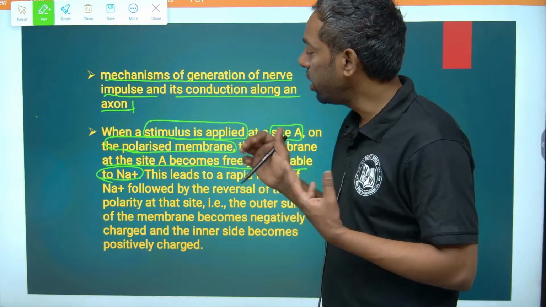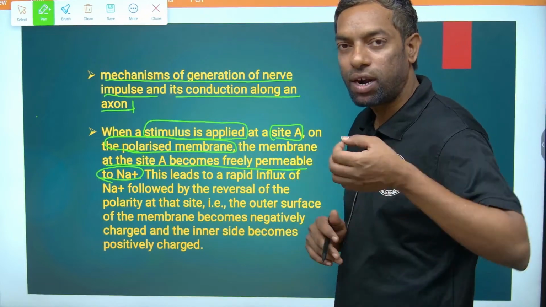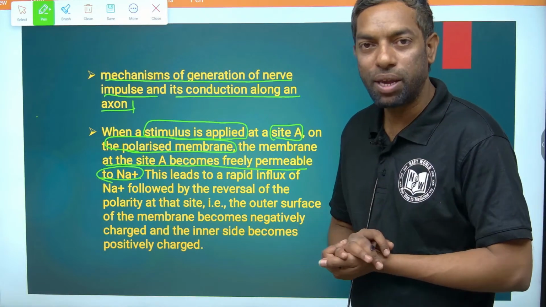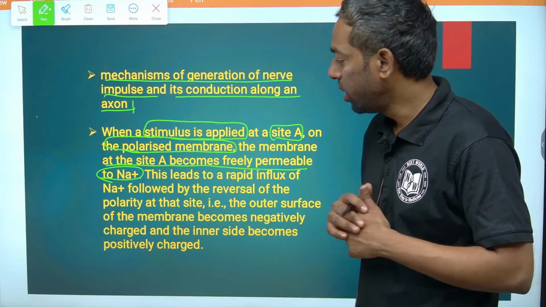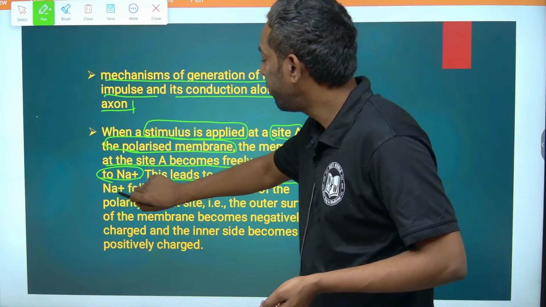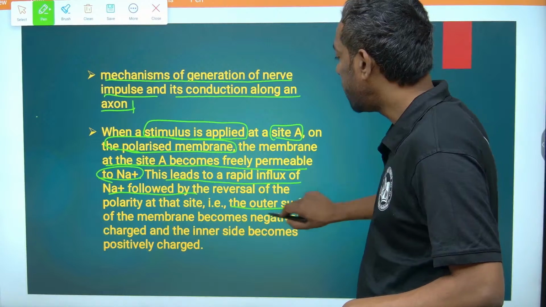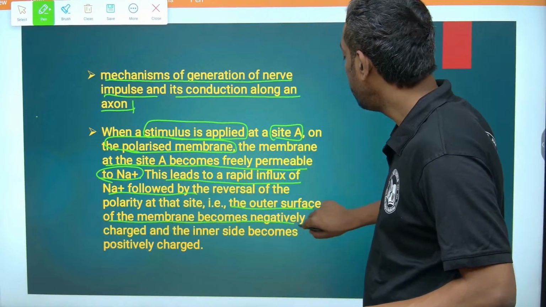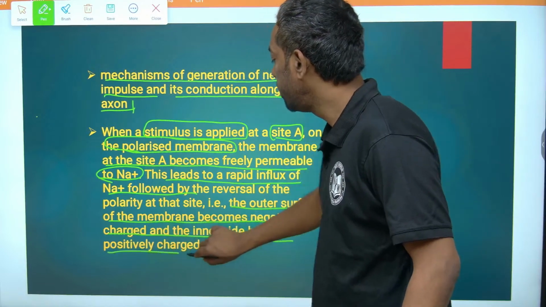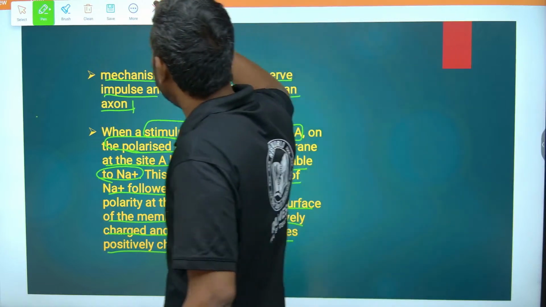First we will discuss which ions are impermeable and which ions are permeable through the axon membrane. This leads to the rapid influx of Na, which is allowed first. The outer surface of the membrane becomes negatively charged and the inner surface becomes positively charged. What happens in this condition? We will discuss it.